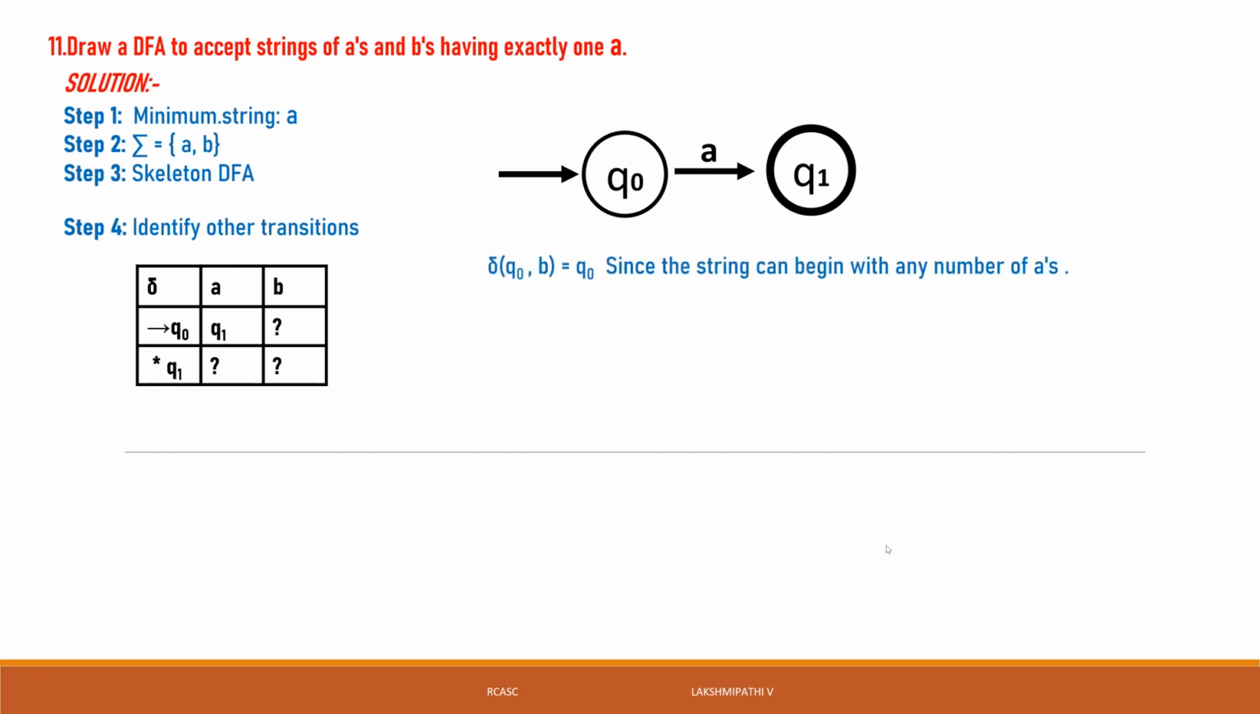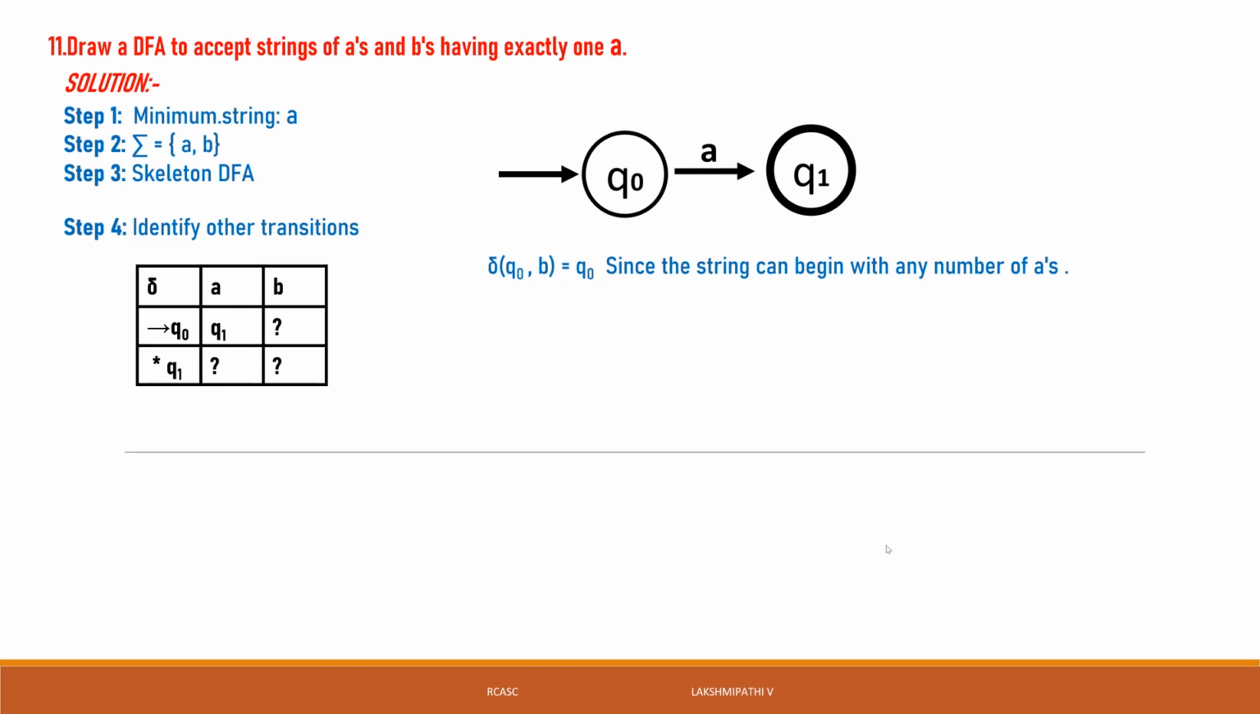The transition of q0 on b: we can go to q0 only, because the string starts with any number of b's, and in between you have only one a. It is any number of b's, then only one a. The string can begin with any number of b's. That is only some printing mistake. That is called any number of b's.